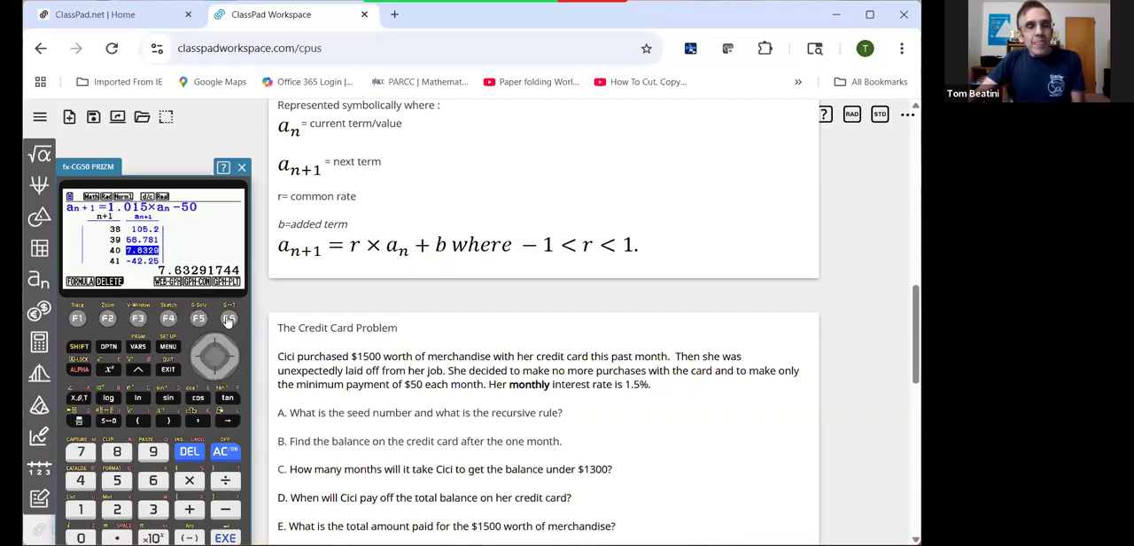Let's look at the graph. Oh, I got to get my window. Excuse me. And let's go to recall 3. Execute and exit and exit and table and graph.